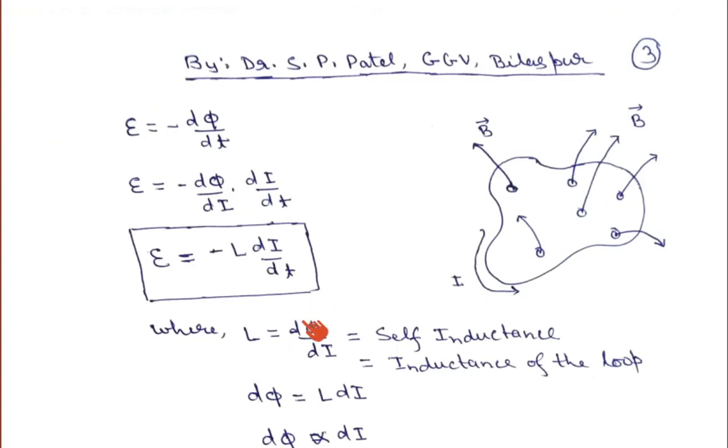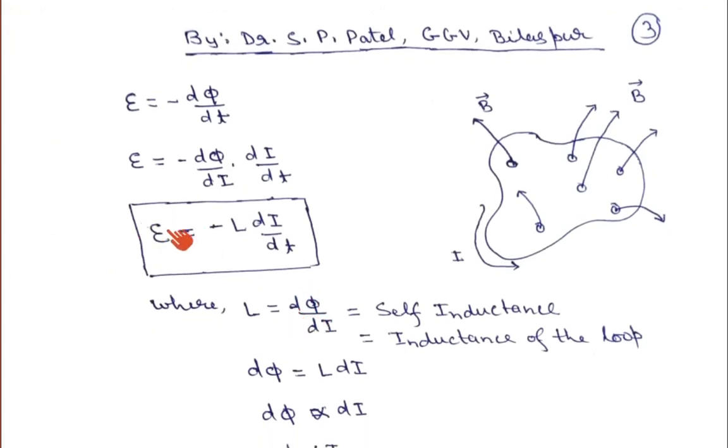So if you evaluate this, we can find the EMF of the self loop, which is equal to minus L di upon dt. So this is another definition of electromotive force, EMF, if current is flowing in one loop. It can be written as minus L di upon dt. Okay, I hope you understood.